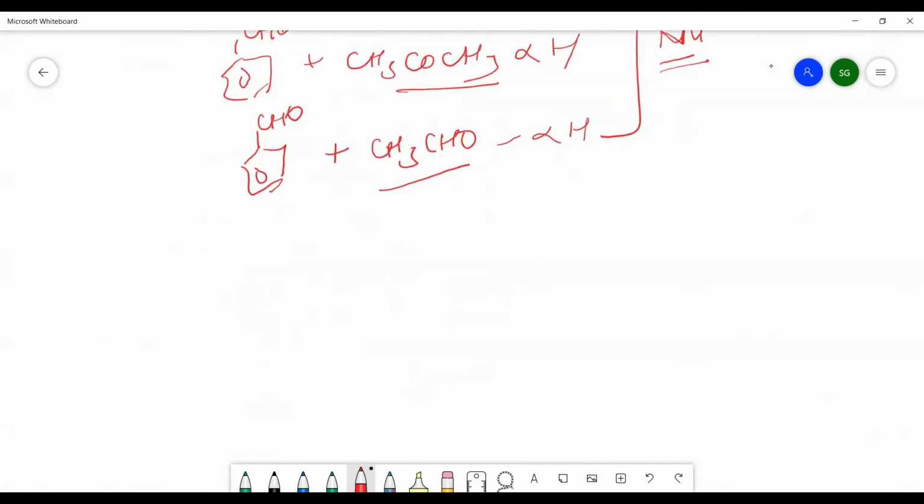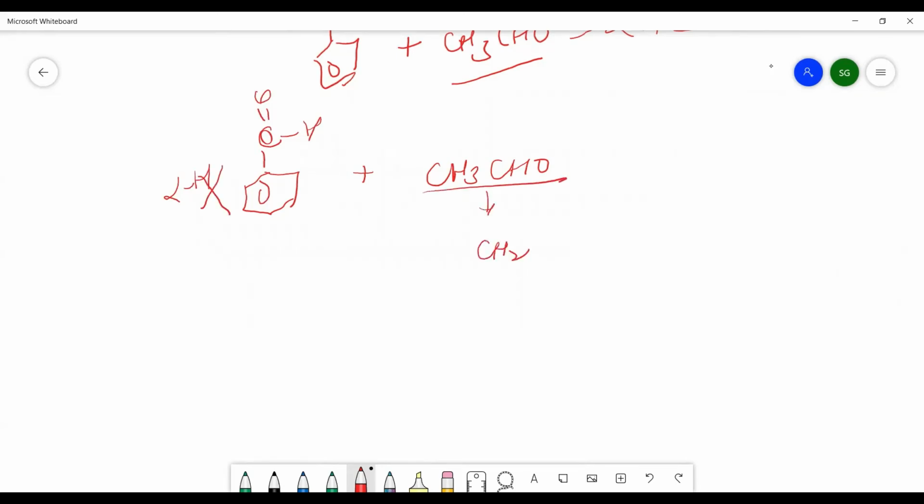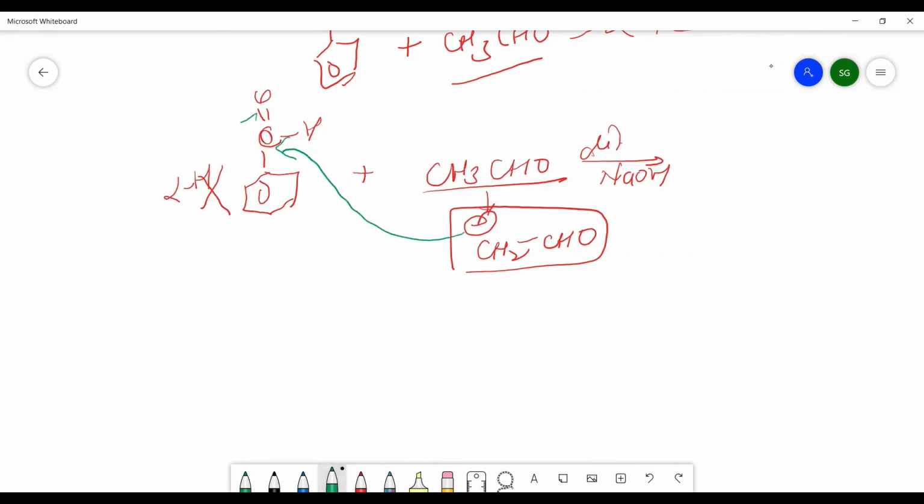See, we will take how it takes place. Now, suppose you take the example of ethanal and benzaldehyde. In benzaldehyde, there is no alpha hydrogen; alpha hydrogen is not present here. So from here the nucleophile will be generated in the presence of dilute NaOH, and this will attack on this carbon atom, and dispersion of charge will take place.